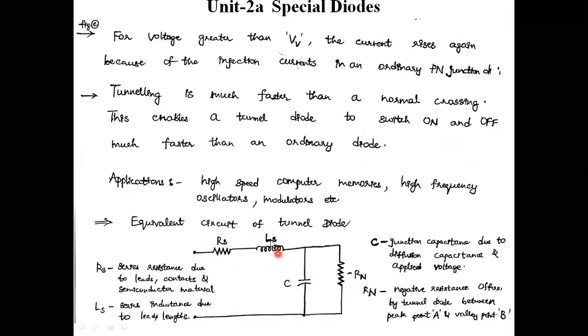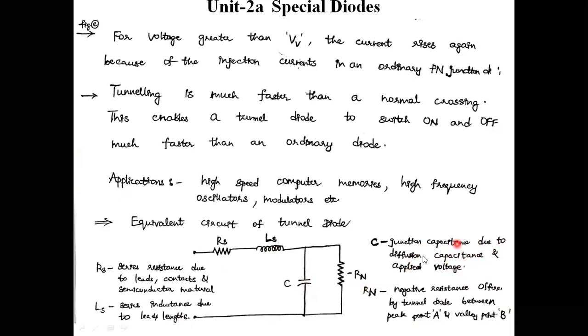Due to lead lengths we get inductance. Due to the lead contacts we have some resistance in the circuit. Some small flow of resistance will take place. That resistance is RS. Due to the lead length, I am getting some inductance here. That inductance is LS. Some capacitance is also there inside. For storage, some small amount of energy is stored in the semiconductor material. Therefore, the capacitance property is also there here. And C is the junction capacitance due to the diffusion capacitance and applied voltage.